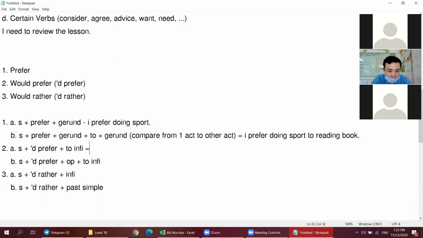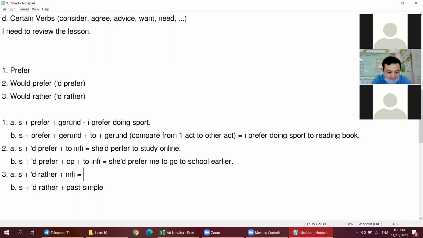And about this one, I can say she would prefer to study online. For this one, I can say she would prefer, and then the object pronoun: she would prefer me to go to school earlier.